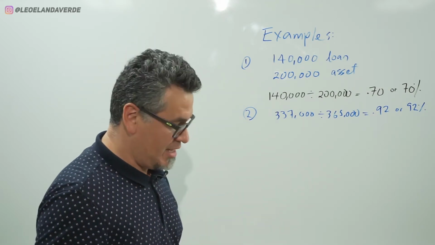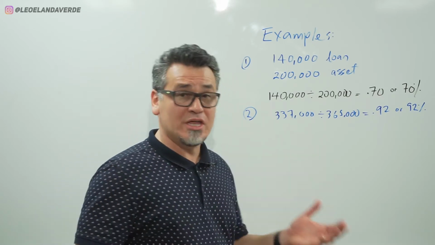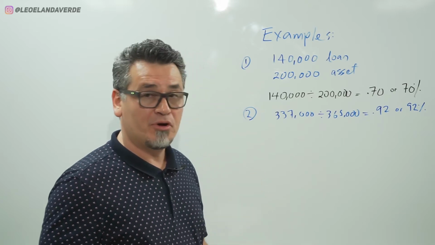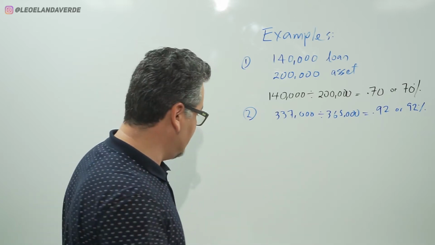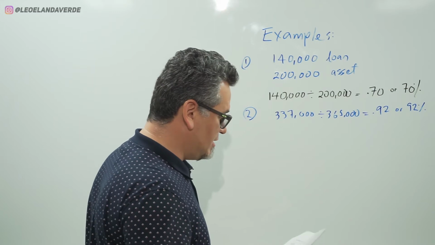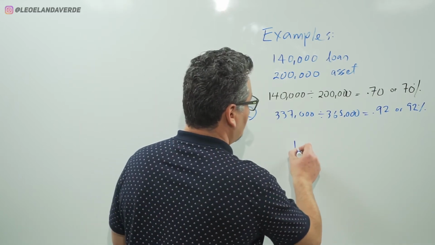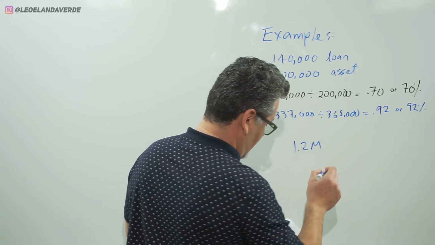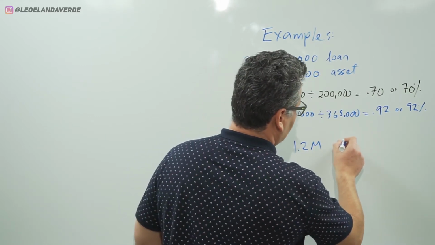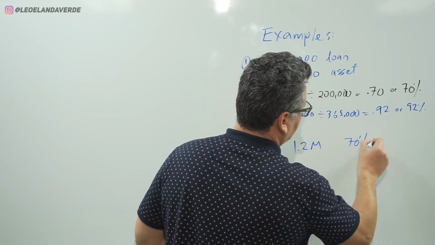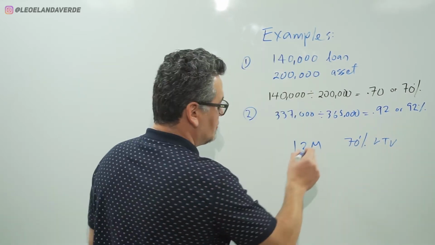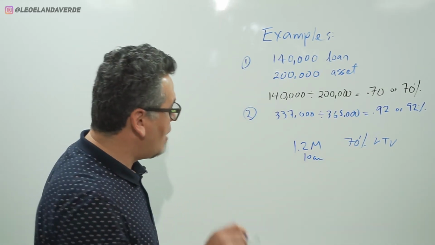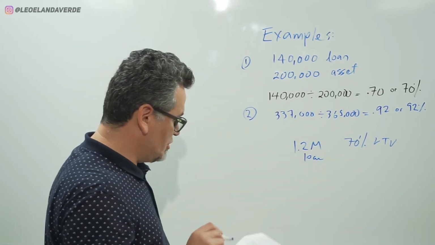Now, what if we change things? What if you knew the loan amount and the LTV, but didn't know the purchase price? Say the loan was 1.2 million and the bank went to 70% LTV. How will you figure out what the purchase price is?